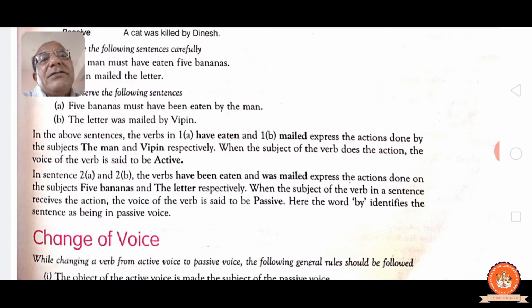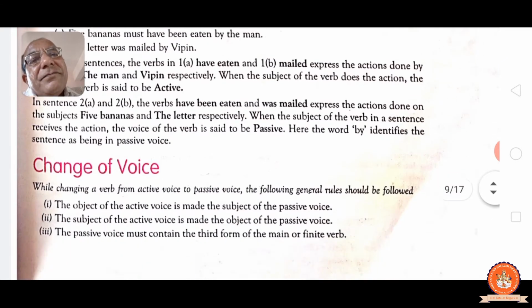In sentences 2 A and B, the verbs have been eaten and was mailed express the action done on the subject, 5 bananas and the letter respectively, both are objects coming first. When the subject of the verb in a sentence receives the action, the voice of the verb is said to be passive. Here the word by identifies the sentence as being in passive voice. Without a subject, passive also comes. So from the formula you should realize. Now see, change the voice.